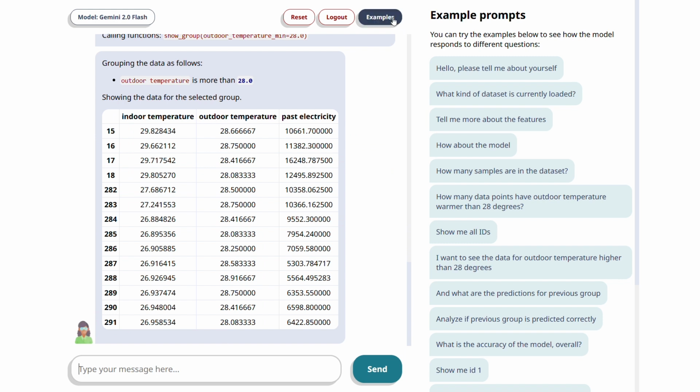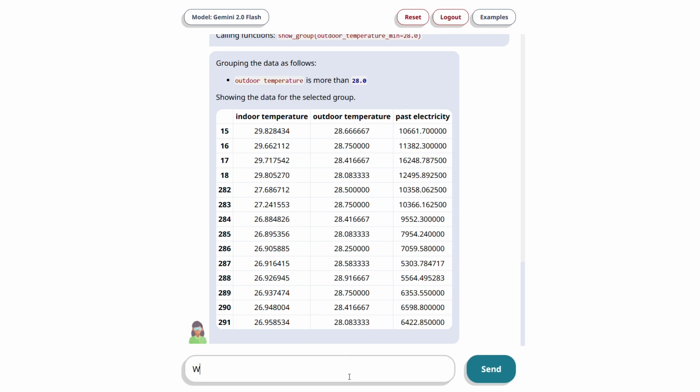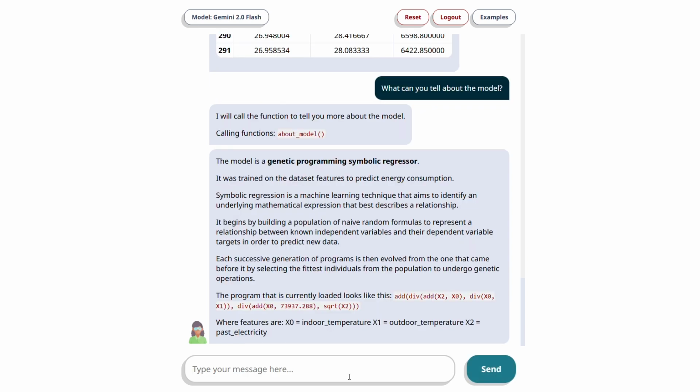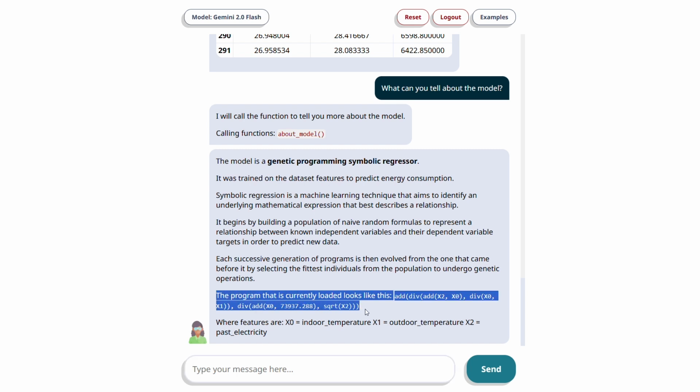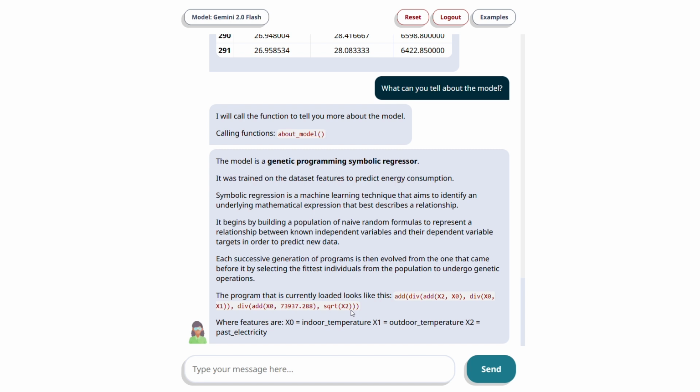Now, let's close the Examples panel and see if we can learn more about the model currently loaded into the backend. This predefined template answer provides a general description of the genetic programming model that is ready to use, and even includes the exact program dynamically extracted from the model file.